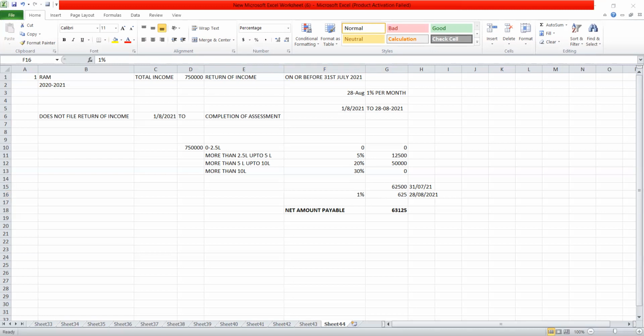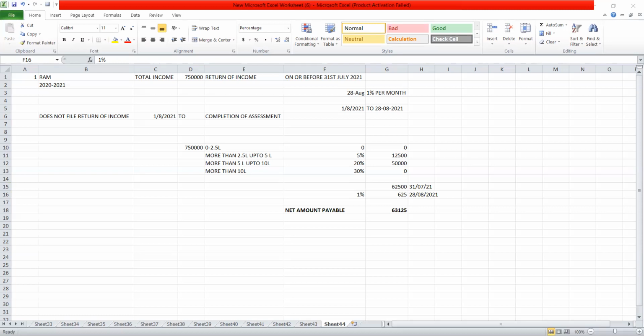No interest under section 234A shall be charged on self-assessment tax paid by the assessee on or before the due date of filing of his return of income. Normally the income tax is paid by the assessee when he files his return.